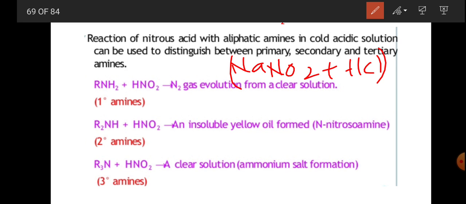So primary amines on reaction with HNO2 give a clear solution with evolution of nitrogen gas.